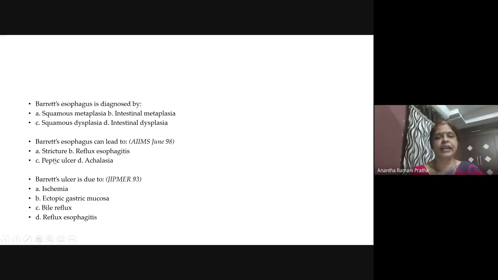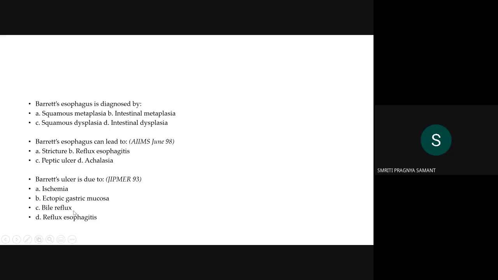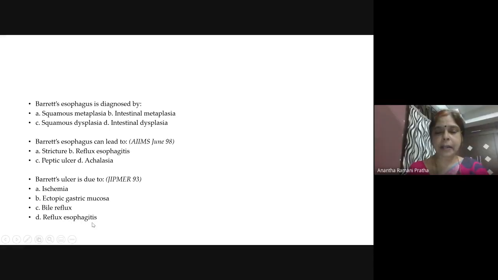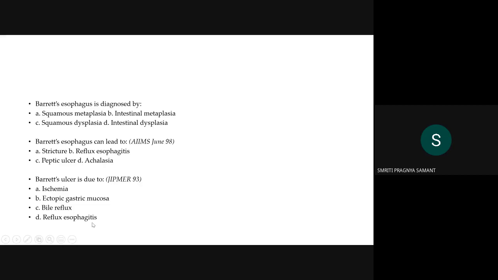Very good. So now, Barrett's ulcer is due to what? Is it ischemia? No. Ectopic gastric mucosa? No, ectopic gastric mucosa will be in Meckel's diverticulum. Bile reflux? No. Reflux esophagitis? Yes. Very good.